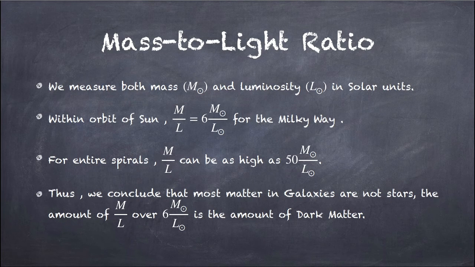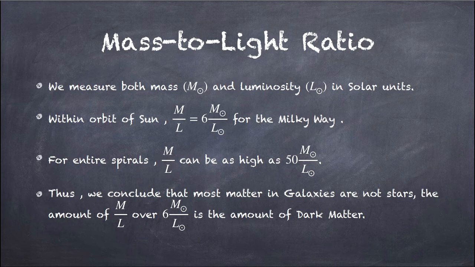So how do we determine that there is dark matter? One way is the mass to light ratio. We measure both mass and luminosity in solar units. Within the orbit of the sun, the ratio of mass to luminosity is 6 for the Milky Way. And for entire spirals, the mass to light ratio can be as high as 50 in solar units.